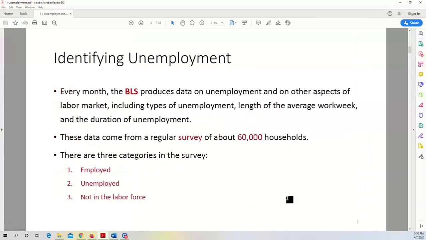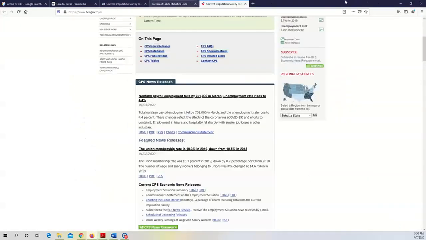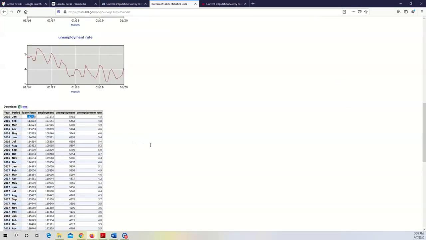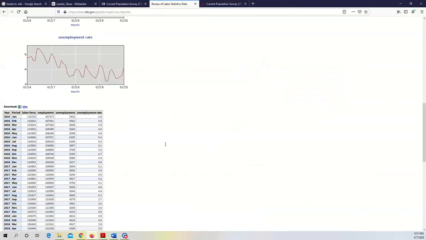Why? Remember, labor force only includes people who are either employed or unemployed. There's another category called not in the labor force. Who are not in the labor force? Children, military personnel, people in prison, people who don't want a job, full-time students, stay-at-home moms and dads, homemakers, and retirees. So that is why the number of people in the labor force is always smaller than the actual population size in that particular city.